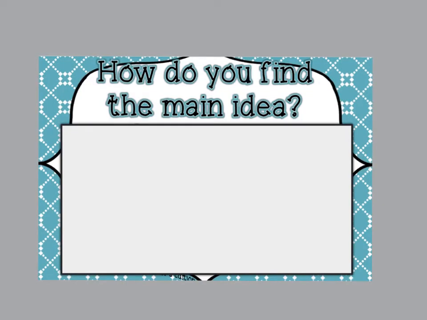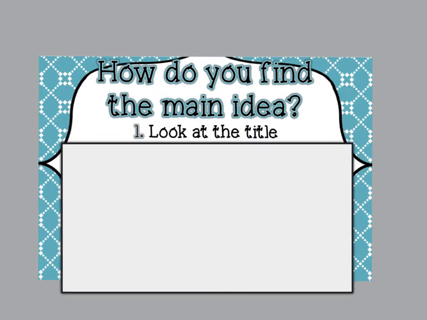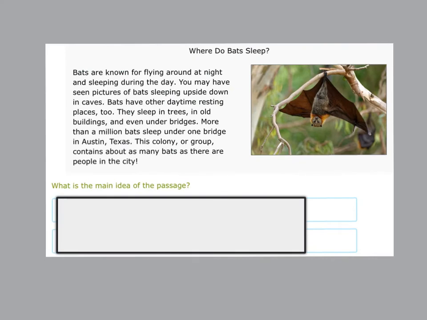Now we're going to look at another way to help you find the main idea, and that is going to be to look at the title of a passage. The first passage we're going to look at is Where Do Bats Sleep? Notice that I made sure that I read that title and I didn't skip over it.